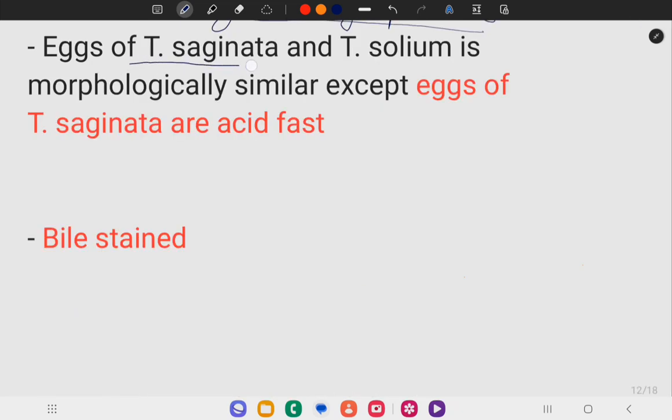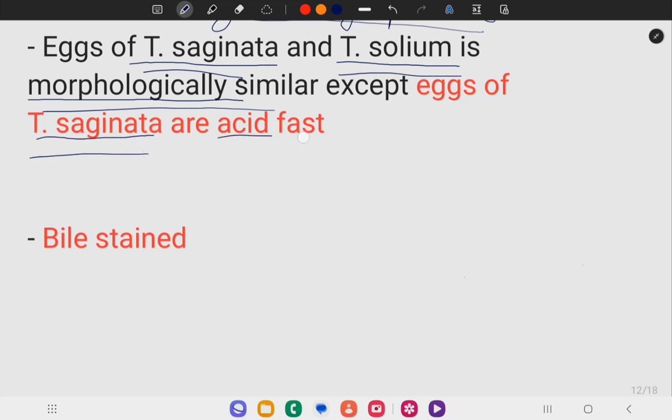Eggs of Taenia saginata and Taenia solium are morphologically similar. Eggs of Taenia saginata are acid fast while eggs of Taenia solium are not acid fast, and eggs of both Taenia saginata and Taenia solium are bile stained.